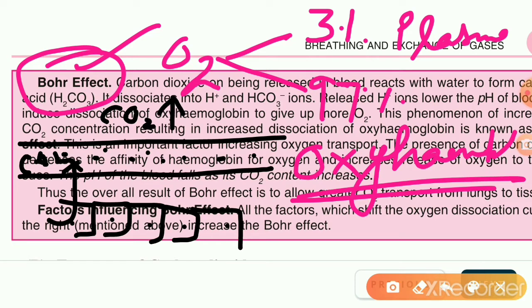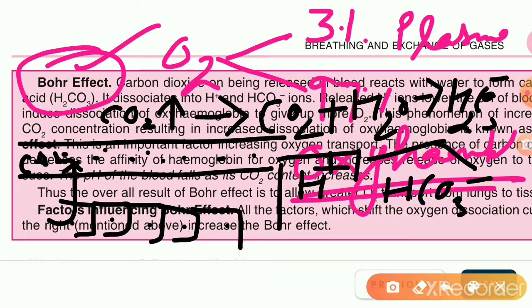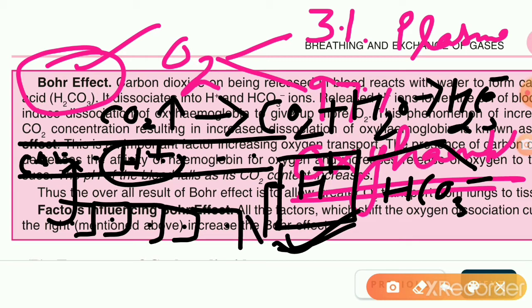Because of that, this carbon dioxide combines with water, as you know, to form carbonic acid, which dissociates to form H positive ion and bicarbonate ion. When these H positive ions are produced in large quantity in the blood, the concentration of H positive ion in the blood increases. We know that H positive and pH are inversely proportional to each other.